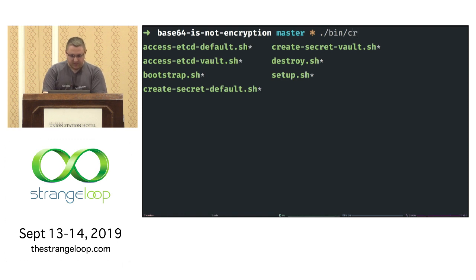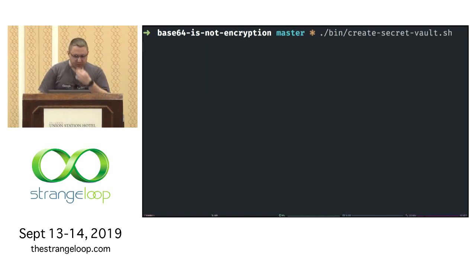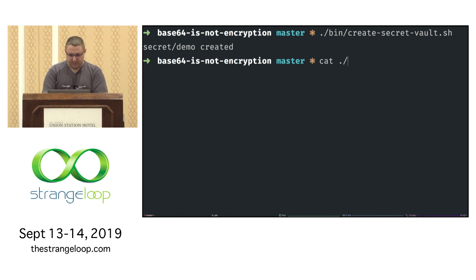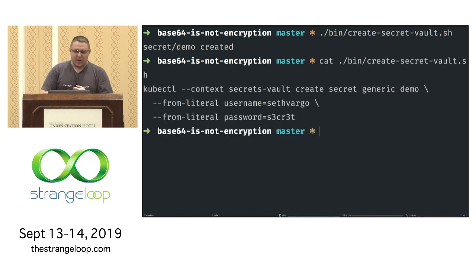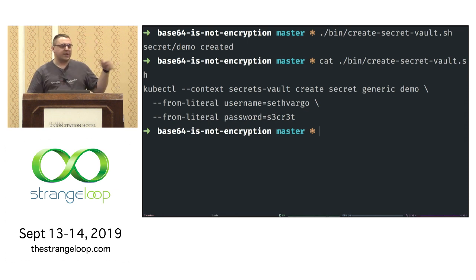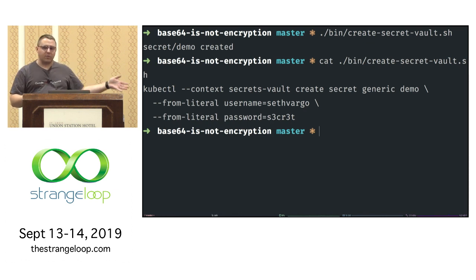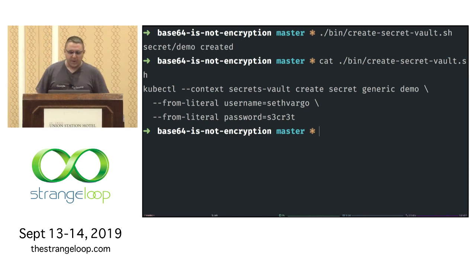Cool, so I'm going to create a secret in Vault. I guess I'll show you this. I'm just running a kubectl create secret, but I'm doing it on my Minikube context that has Vault installed and configured. It's the same encryption configuration file I showed you, except the Unix socket goes to the Vault plugin instead of the GCP KMS plugin.